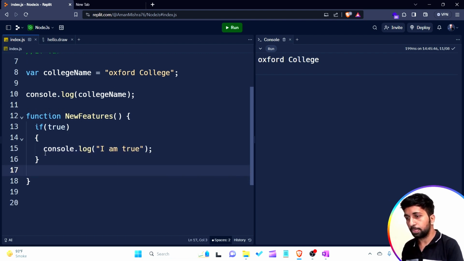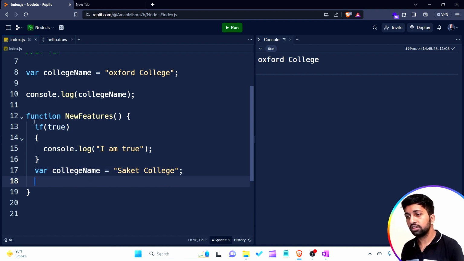But what happened? We have to understand this very well. This new employee wants to create a variable. They write a variable name like collegeName using the var keyword, so they write collegeName is equal to Saket College.